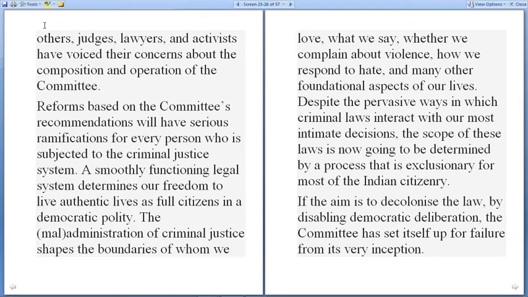The maladministration of criminal justice shapes the boundaries of whom we love and what we say, whether we complain about violence, how we respond to hate, and many other foundational aspects of our lives. Despite the pervasive ways in which criminal laws interact with almost intimate decisions, the scope of the law is now going to be determined by a process that is exclusionary for most of the Indian citizenry. So if the aim is to decolonize the law by disabling democratic deliberation, the committee has set itself up for failure from its very inception.